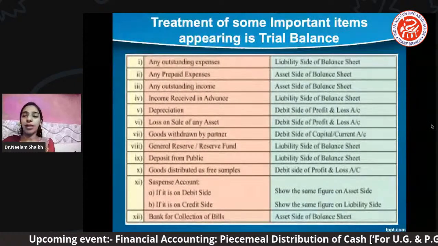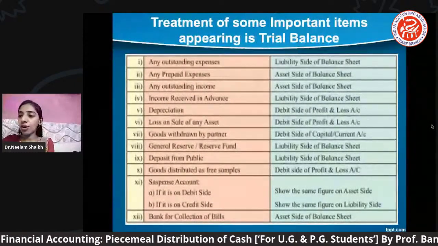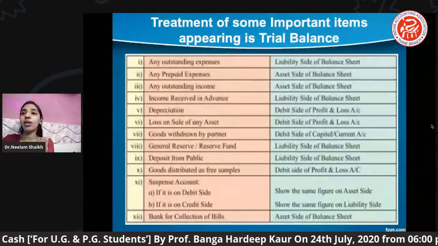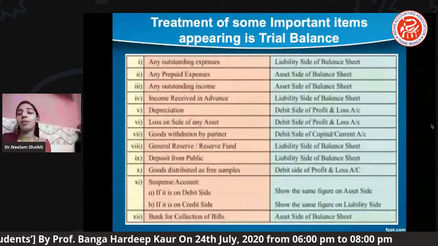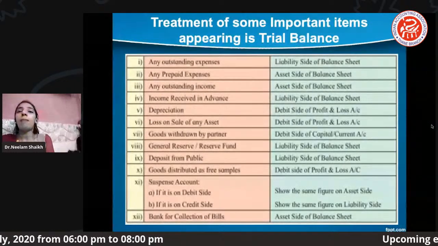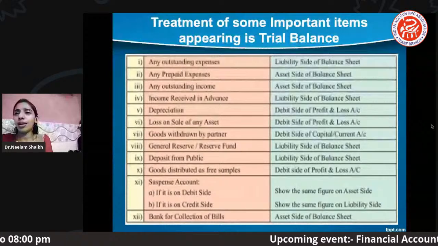Goods withdrawn by partner, one of the, we can say drawing, but goods withdrawn. So it will not appear in the profit and loss. It directly goes to the partner's capital or current account, you can say.